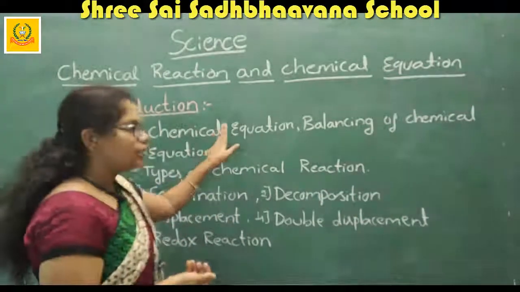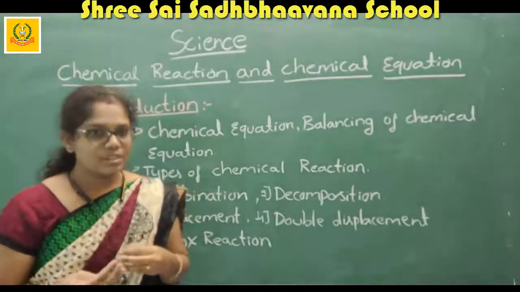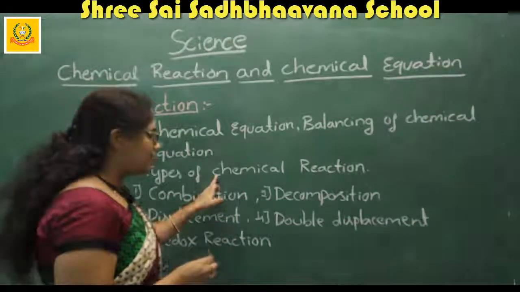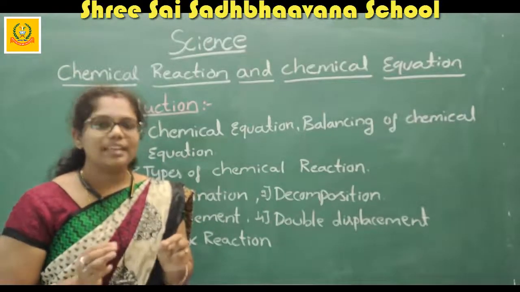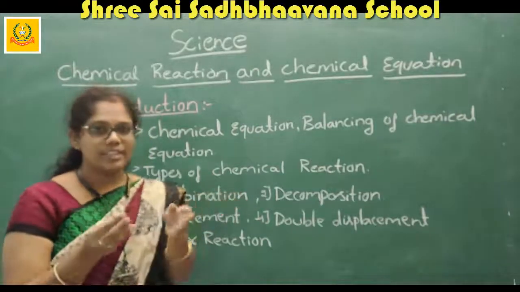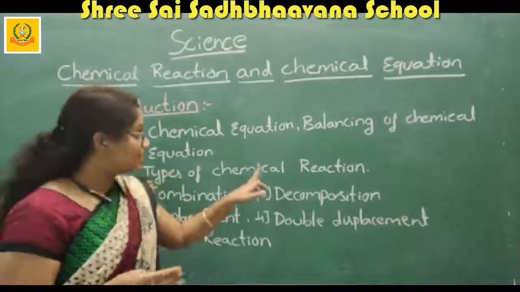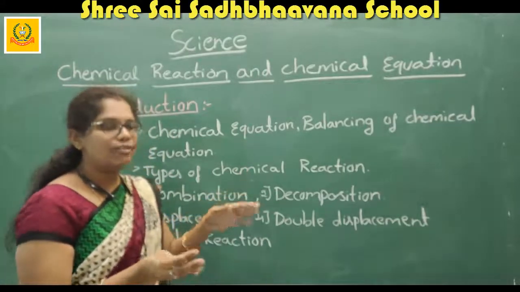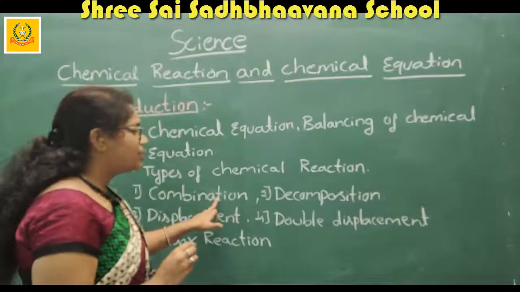After knowing how to balance the chemical equation, now the turn is to know the types of chemical reaction. Before studying the types of chemical reaction, we want to know what a chemical reaction exactly is. First, you want to know what the reactant side is, what the product side is, what a reactant is, what a product is, and what a chemical reaction is. After knowing these definitions, we are going to discuss the types of chemical reaction.